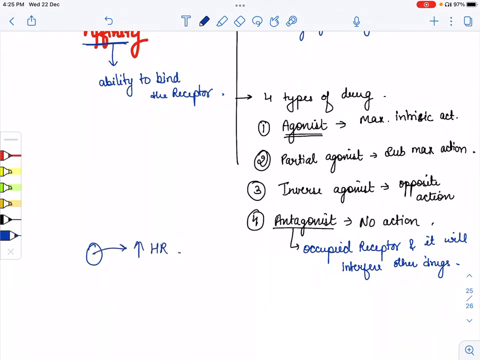Now we give another drug. This drug binds to those receptors and inhibits the drug which increases the heart rate, meaning it occupies the receptor. So that is an antagonist, which means it does not produce any action.